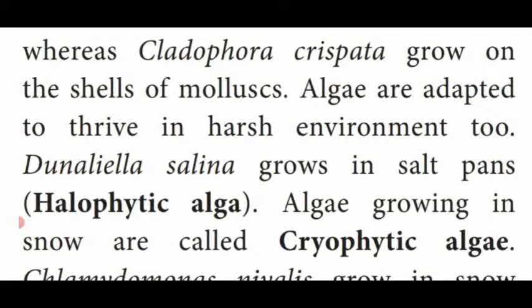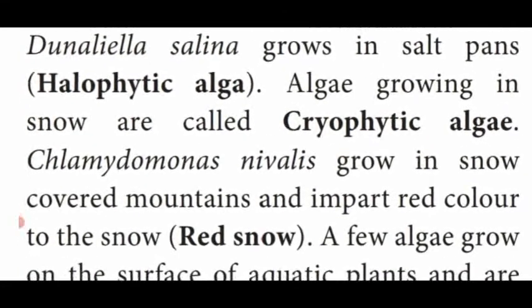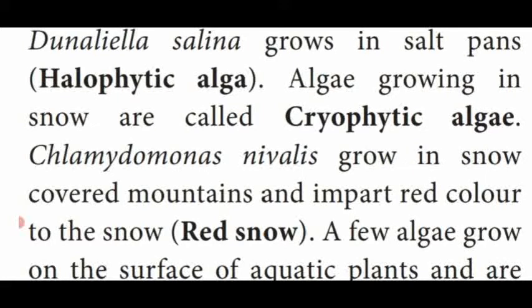This is an important 2-mark question. Example, Dunaliella salina. Some of the algae which live in the snow region, wherever there is snow, those algae are known as cryophytic algae. This is also another important 2-mark question. Some of them living on the salt pan are known as halophytic alga, example Dunaliella salina. Some algae growing on the snow region are named cryophytic algae.